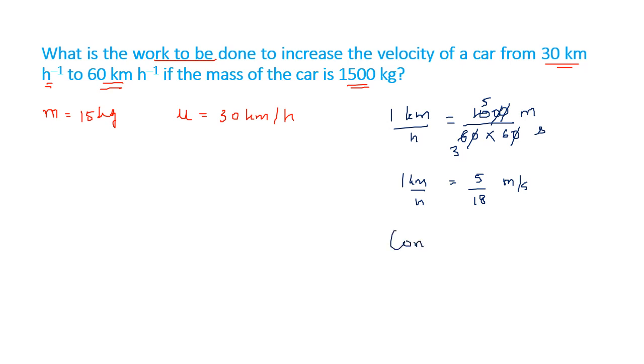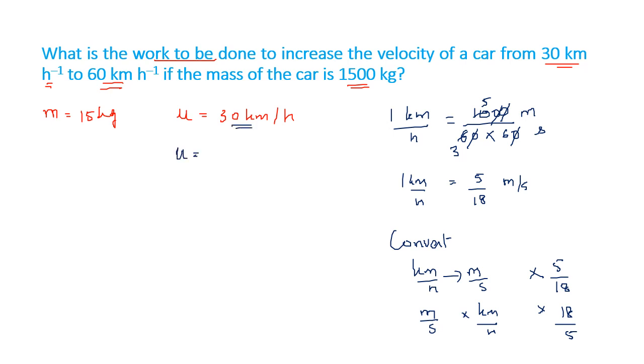So to convert kilometer per hour to meter per second, we have to multiply by 5 upon 18. To convert meter per second into kilometer per hour, we have to multiply by 18 upon 5. Remember. So u is 30 kilometers per hour. So in meter per second, I write 30 into 5 upon 18. 6 3s are 18, 6 5s are 30. So 25 by 3 meter per second.